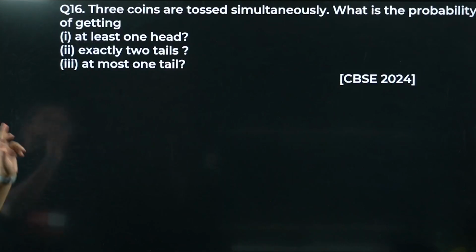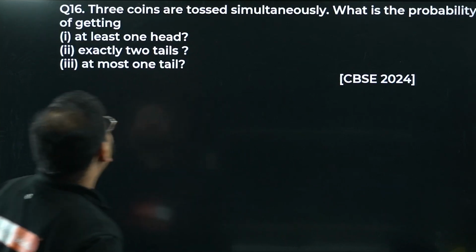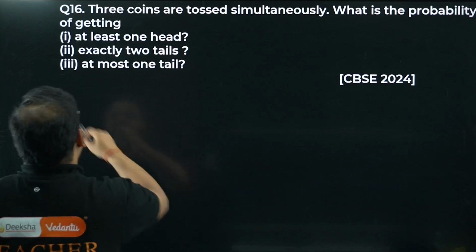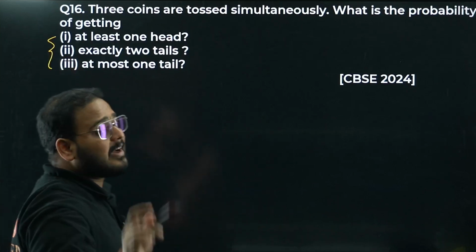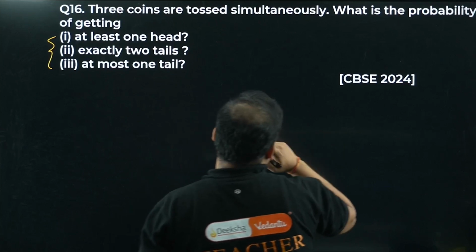Let's move on to question number 16, the last question of the day. I hope you're ready for this. So 3 coins are tossed simultaneously. What is the probability of getting? They've given 3 cases for us. We'll solve it, but we'll write first what? All the outcomes. 3 coin toss means 8. I hope you know all of this, right?